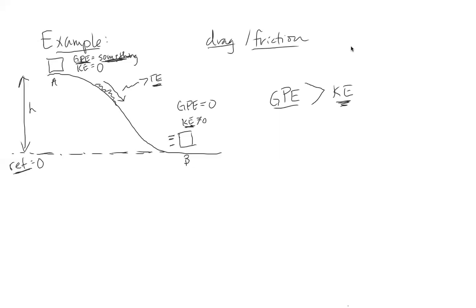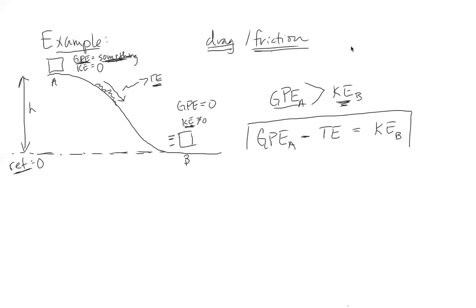So if we wanted to mathematically describe this, we can say, okay, well, this is the gravitational potential energy at point A, which is the most energy it could have, because that's all that's stored, minus the thermal energy that's lost due to friction or drag, is then equal to the kinetic energy that it experiences at the bottom of the hill. Okay, so this would be our equation for this scenario where we are not neglecting drag or friction.